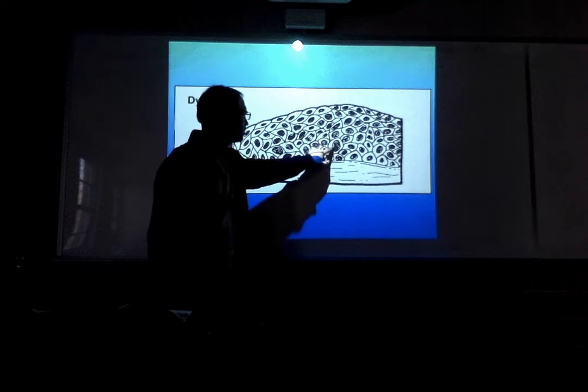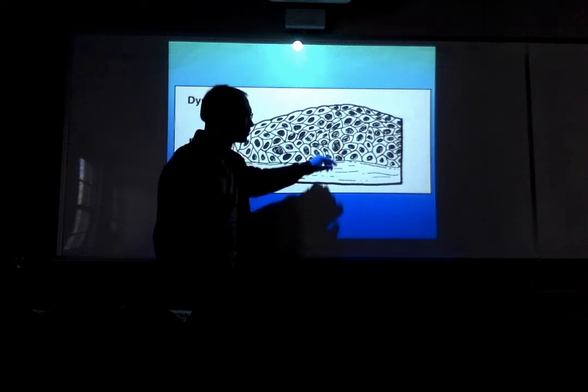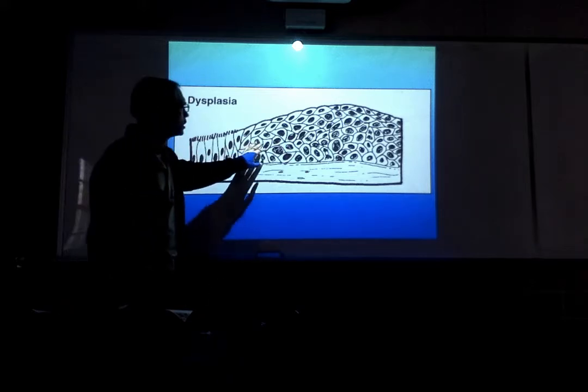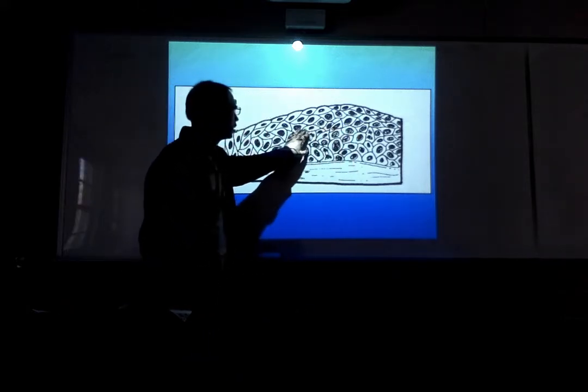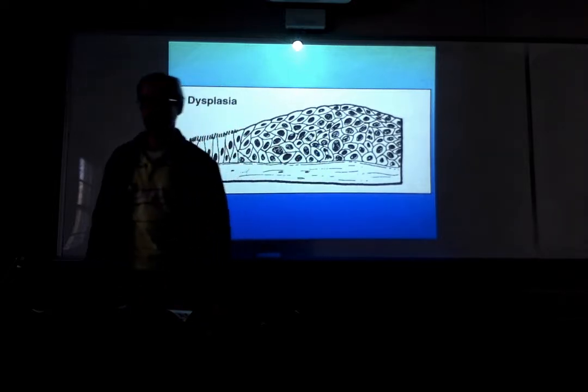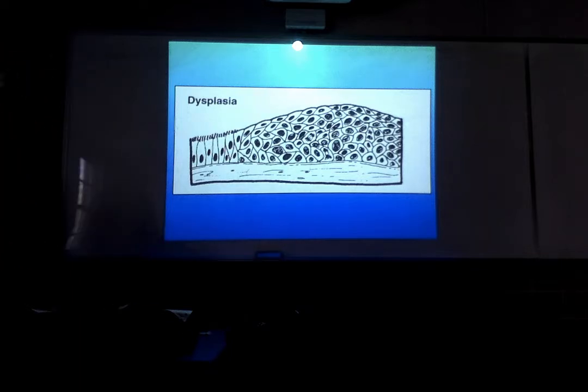The nucleus is big in proportion to the cytoplasm. That's unusual for squames as well. Well, the reason they're all kind of densely packed together like this is because they're losing proliferative control. Cells should not crowd themselves like this. They're crowding themselves because they're losing the ability to regulate their proliferation.